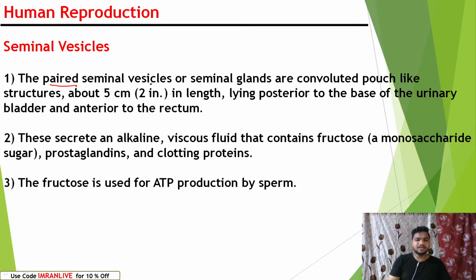The seminal vesicles are paired. Remember, they are paired. These seminal glands are convoluted pouch-like structures about 5 centimeters, that means 2 inches, in length. They lie posterior to the base of the urinary bladder and anterior to the rectum. So, if you remember, it will be very good.